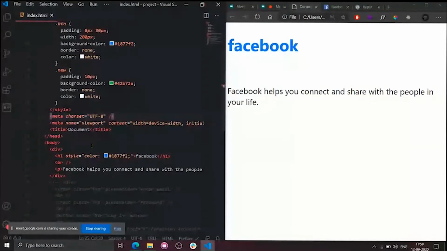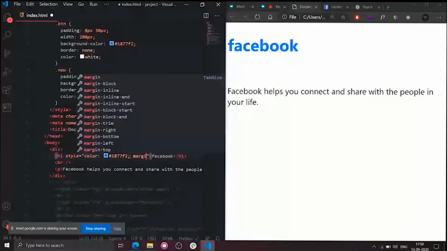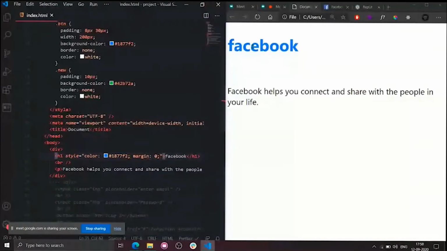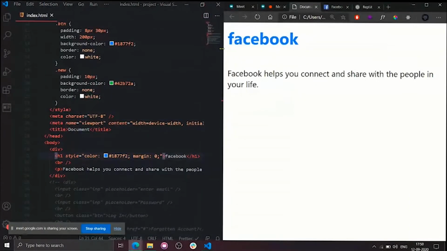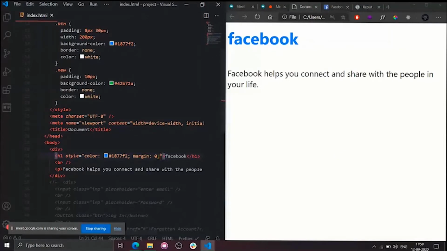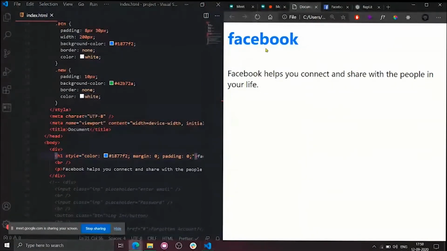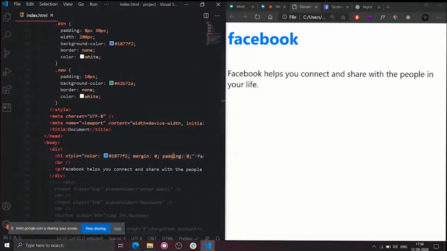So I will simply keep this inside the style tag, margin equals to 0. Now let's see what will happen. Nice. Whenever I kept margin equals to 0, still there is some space, which means now I need to decrease the inner space as well. So now I will use padding equals to 0. I will also disable the padding. There is no change, right? So that's it. Padding is actually 0 by default. That's cool. There is still some gap.